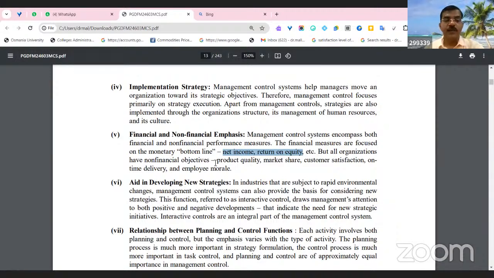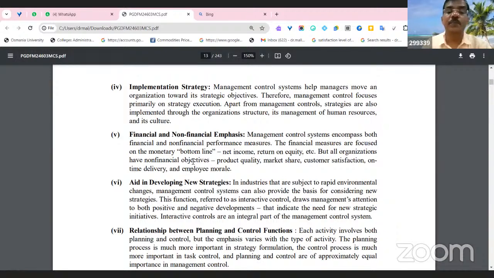Also the customer aspects. The company has to produce good quality products. The firm has to build a brand, right? See Asian Paints: they are selling the product at a higher price, still the market share is more than 50%. The market share is good, they're providing good quality products, and the customers are very happy. And if it is Amazon, why is there only one Amazon? They're providing on-time delivery and employee morale. So the non-financial aspect is also most important.